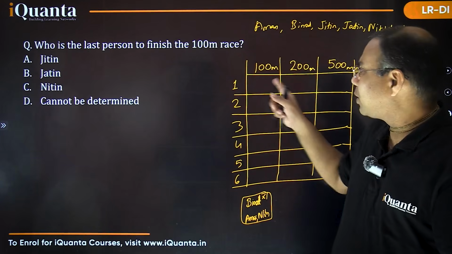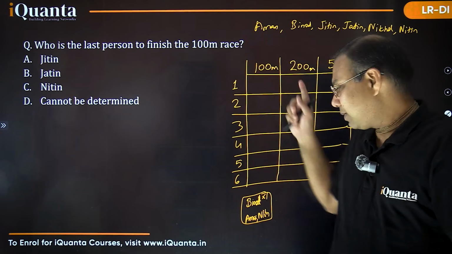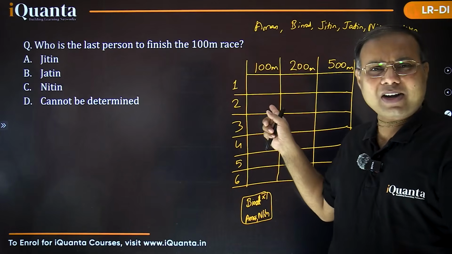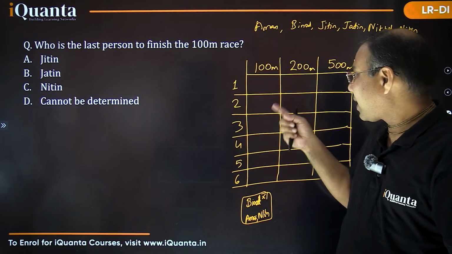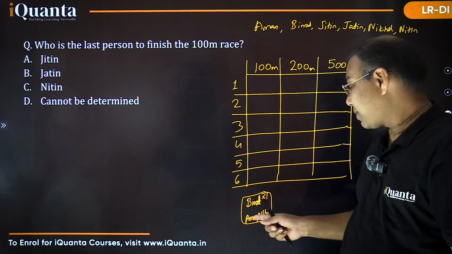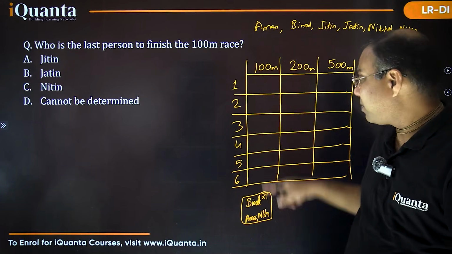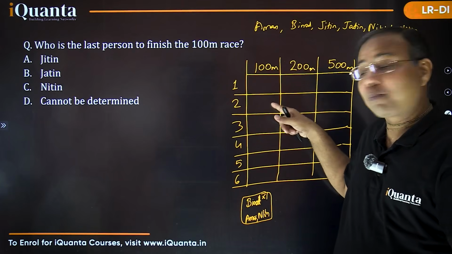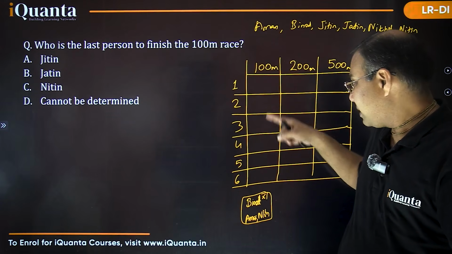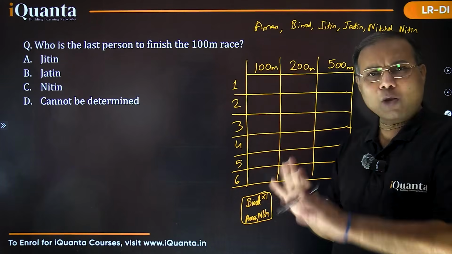Binod is not at the first position. So, can you tell me what could be the topmost position gained by Binod? It is second rank, right? Second rank, second position. And after that, Aman and Nitin, what could be the highest rank which may have been obtained by Nitin, let's say? It could not be greater than 3, right? Because if Binod is coming up at second, which is the highest possible for Binod because he is not first, then Nitin can be at max at rank 3, or lower than that. I hope it is very clear.